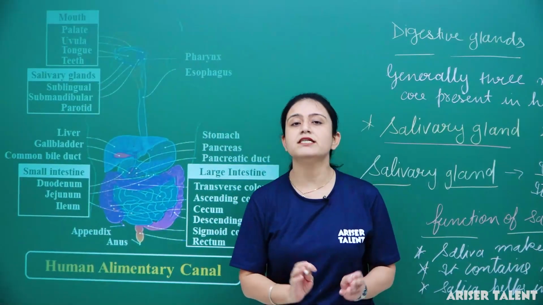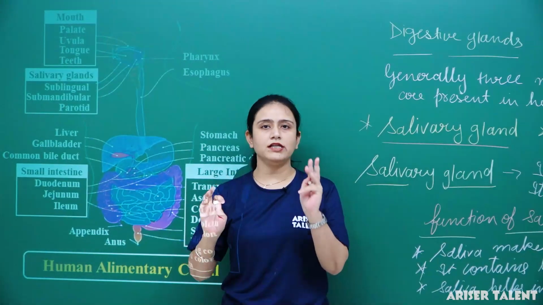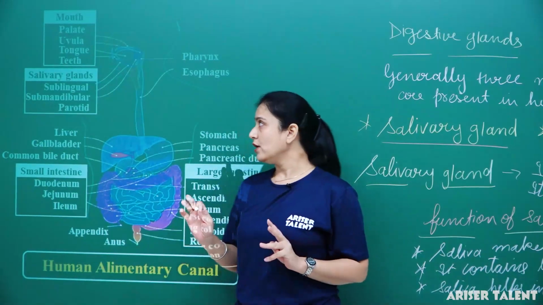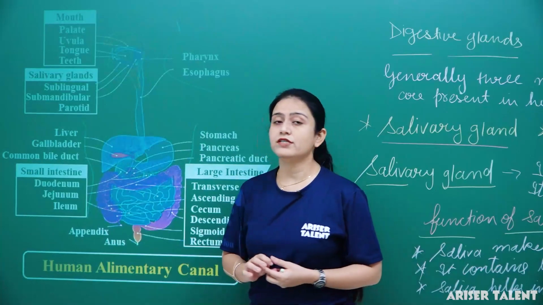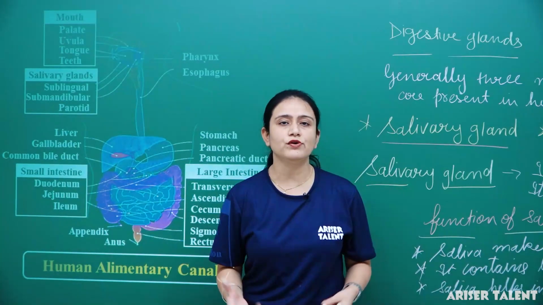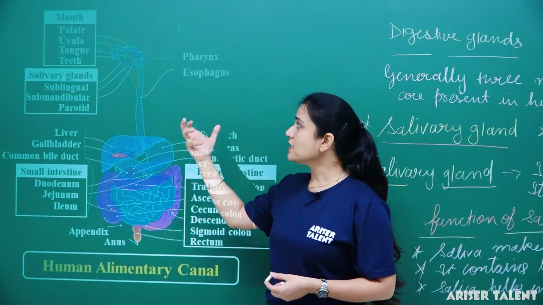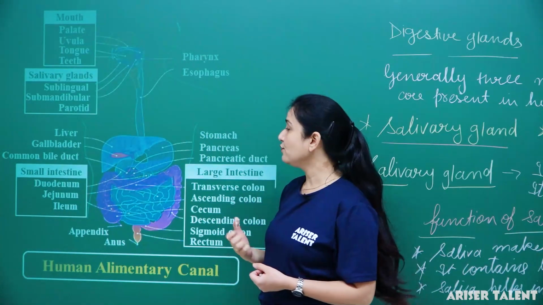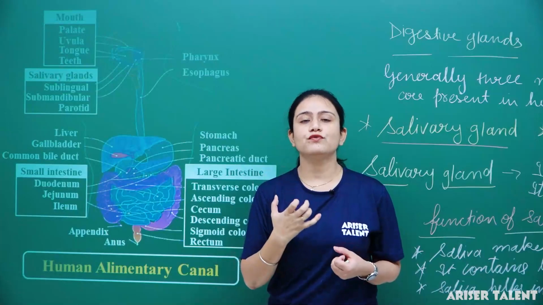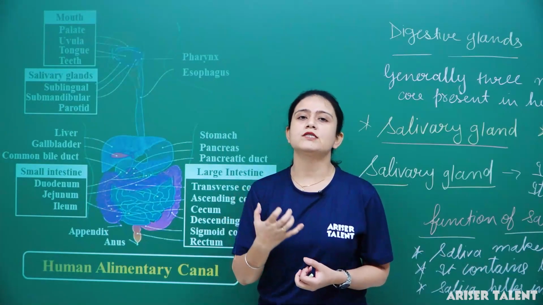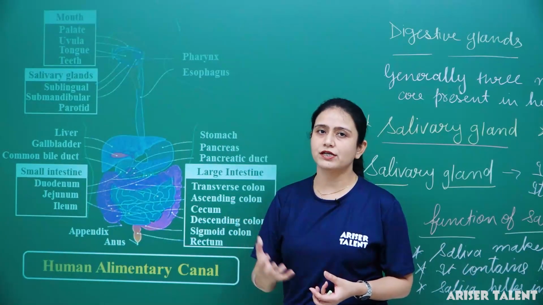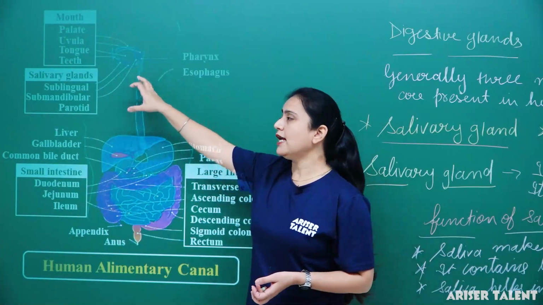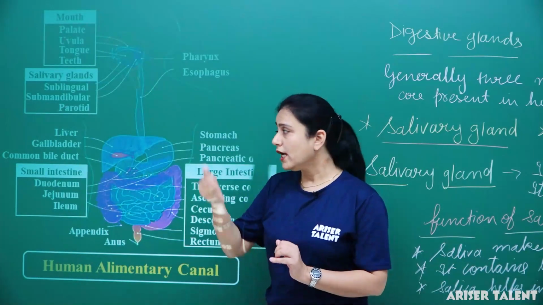So this is all about the salivary gland which is present in the mouth cavity or the buccal cavity. Let me revise it. Generally 3 salivary glands are present in the buccal cavity. They secrete a viscous fluid, that is saliva, and this saliva makes chewed food soft and slippery, as well as it contains lysozyme which kills bacteria, and then it helps in the digestion of food.